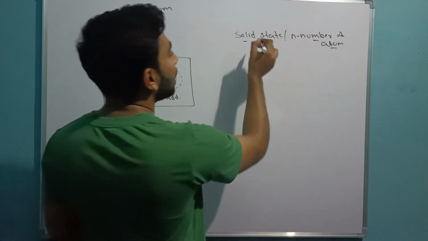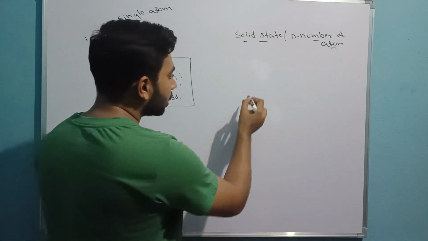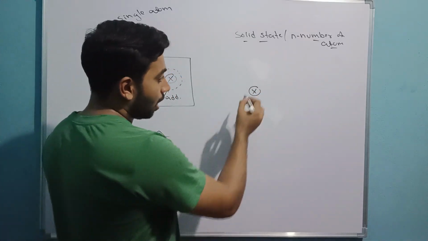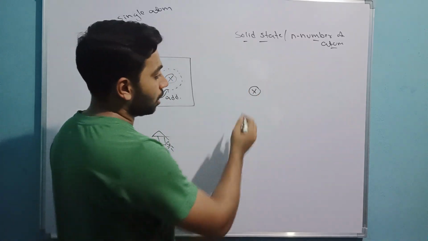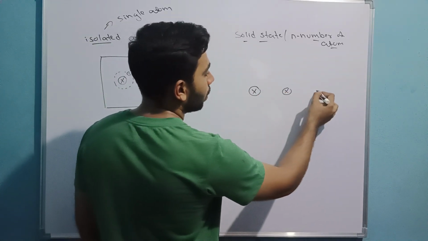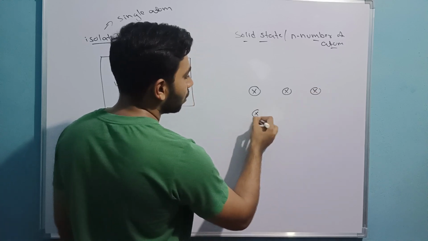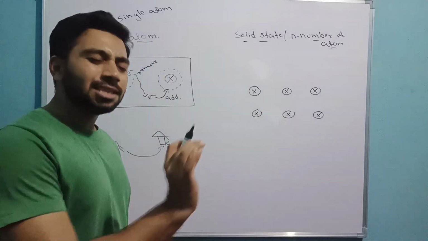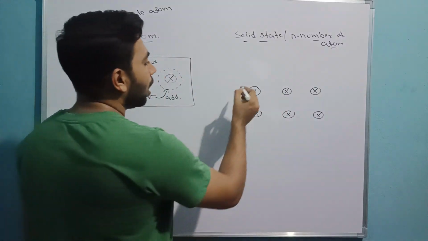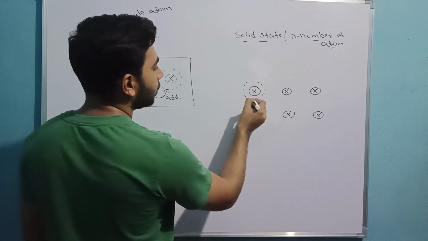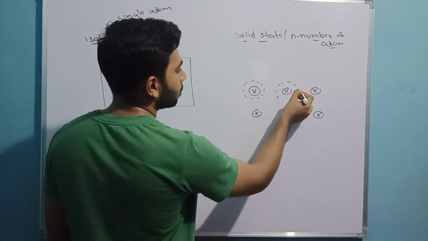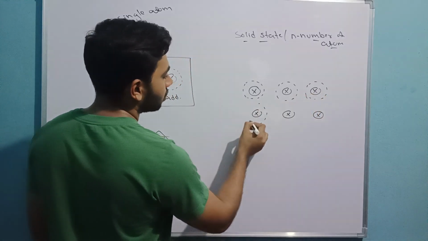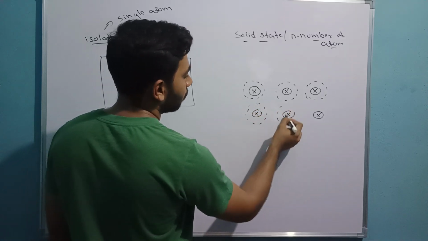what happens? For example, see here clearly. I have a small x in a substance. I have a small atom x. Sorry, a nucleus. Here one atom, here one atom. Sir, is x any element? No, x is just any element. Now it will have orbits like this. It will also have orbits like this, same for this.